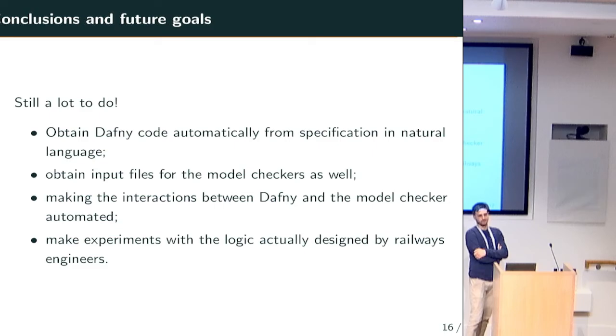And I bet there are notations such as track diagrams and diagrams for signals that actual railway engineers use, and you could take that as input. Google tells me the Belgians actually have a specification for precisely that.